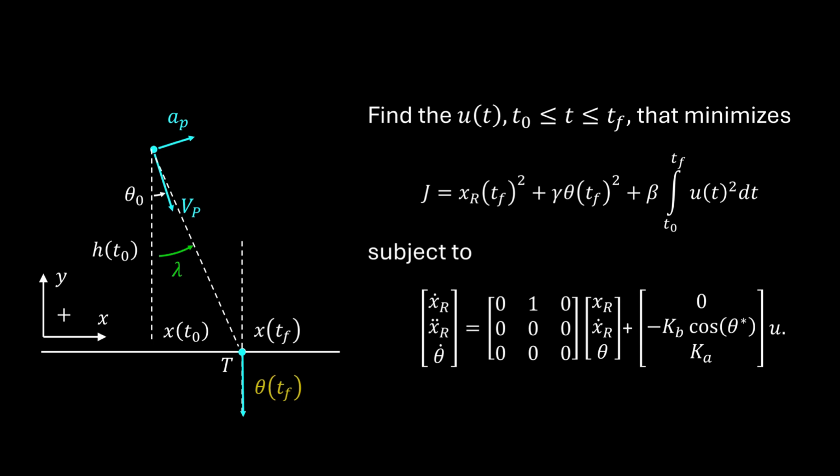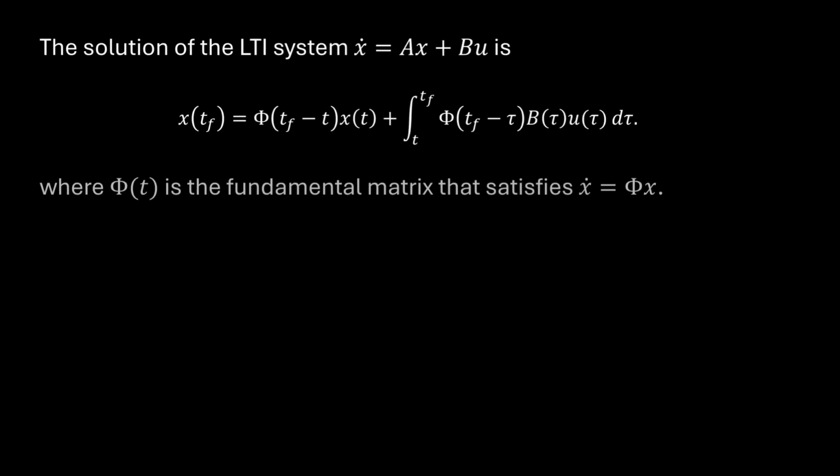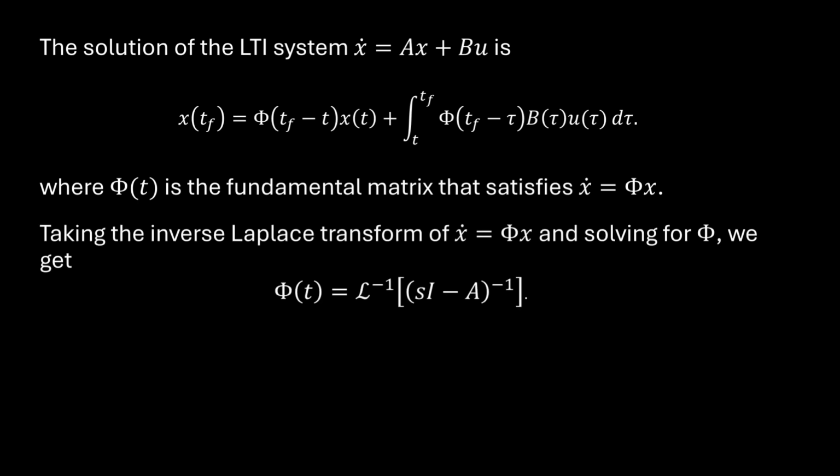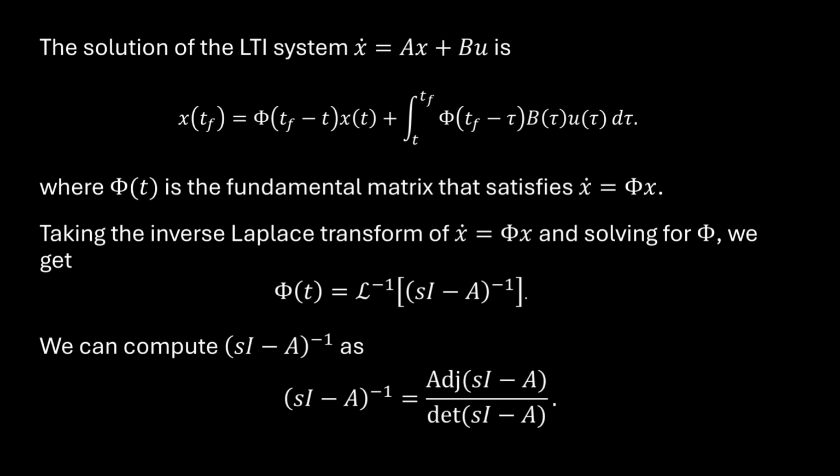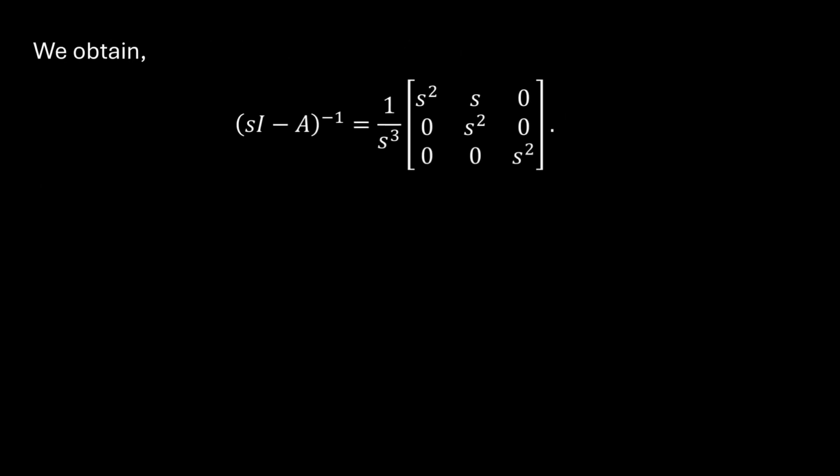First, we're going to need to solve the state equations. The solution of that LTI system can be obtained with the fundamental matrix phi. We determine the fundamental matrix from the inverse Laplace transform of the resolvent of the matrix A. And we determine the resolvent of A with the adjoint formula. Applying the adjoint formula, we get the resolvent.